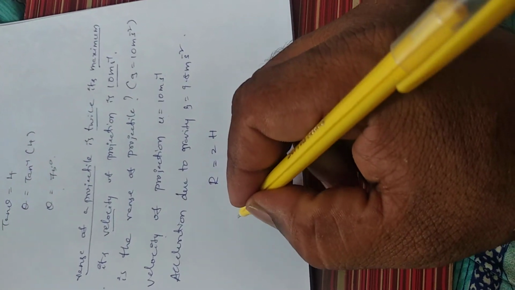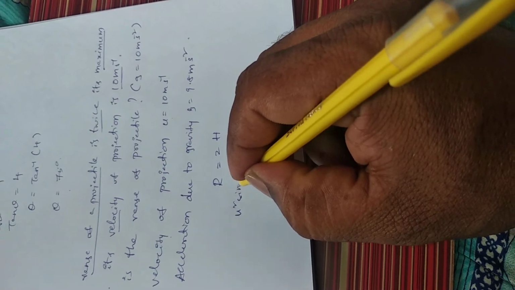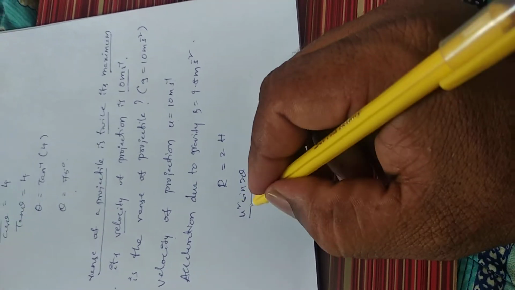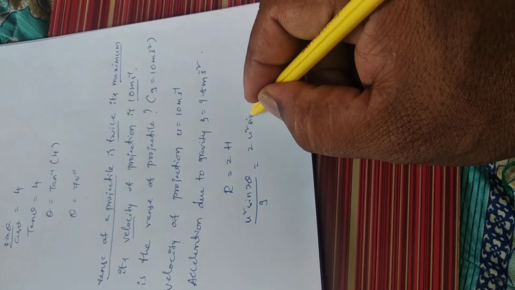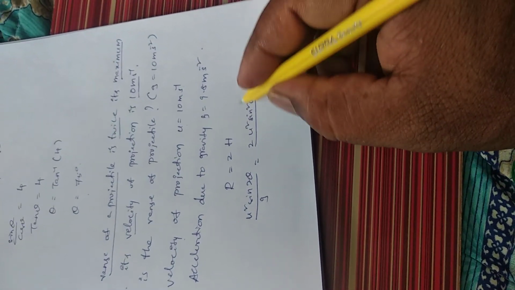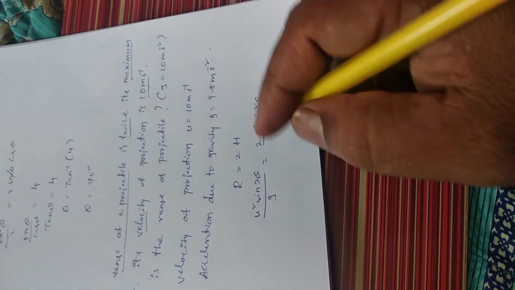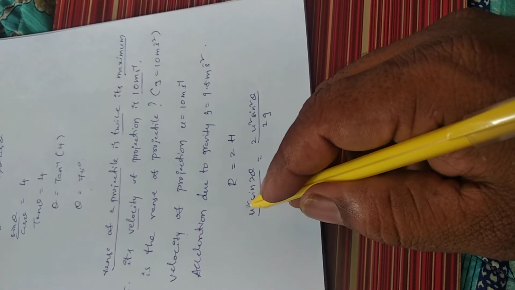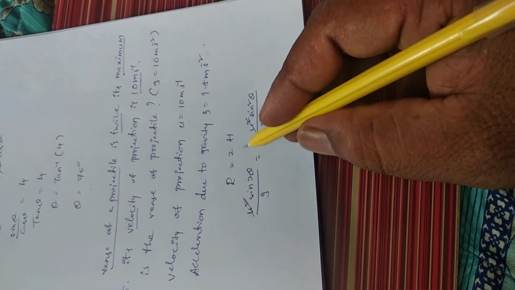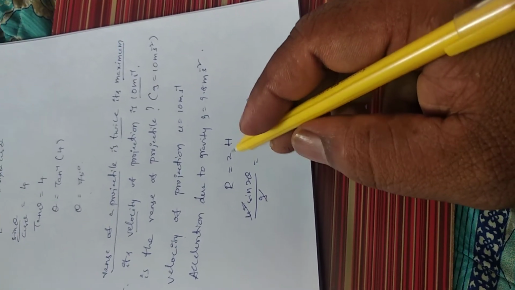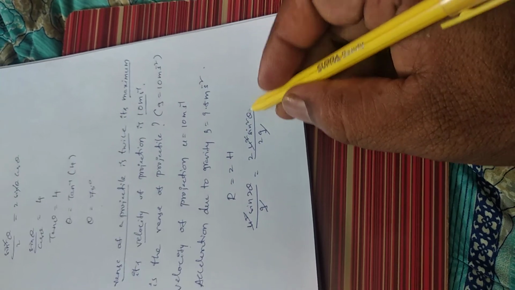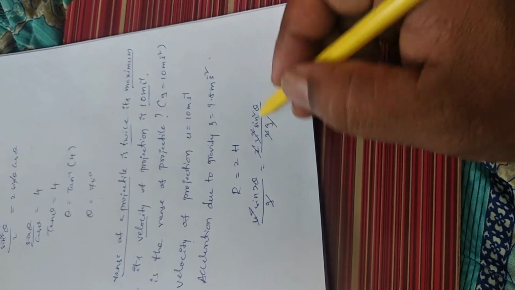R is equal to 2H, so u square sine 2 theta by g is equal to 2 into u square sine square theta by 2g. U square cancels, g cancels, and 2 cancels.